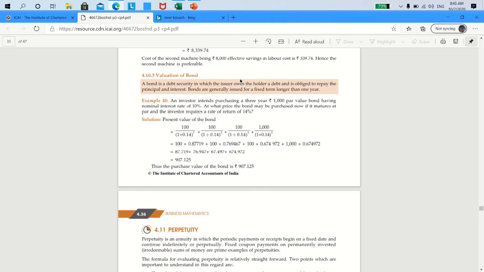Since 100 is payable to me at the end of 1 year, I know it is an annuity regular. And since I want to find out the PV, I have a formula for PV annuity regular. I apply that formula and get the answer. But be very careful. When I apply the PV annuity regular formula, I have to apply it on an annuity amount. An annuity means it's a constant amount.